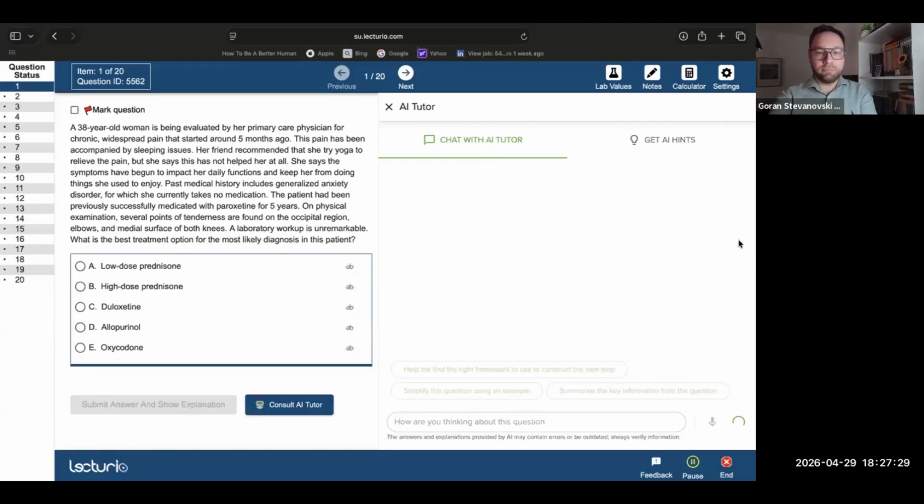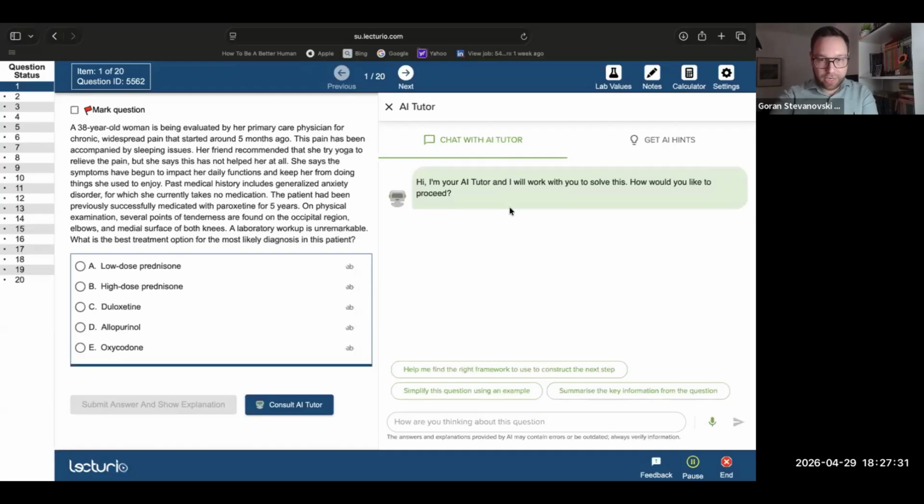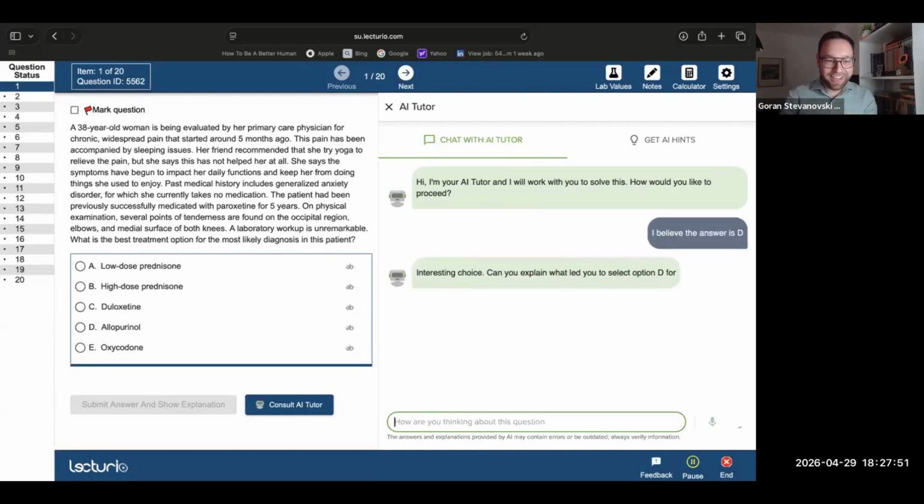So you're the one starting after you're asked the question. It says, "I will work out how to solve this. How would you like to proceed?" Now, I didn't read this question because I've been talking nonstop. But let's say that you can say something along the lines of, I believe the answer is D for some reason.